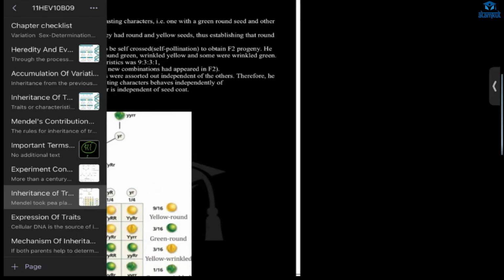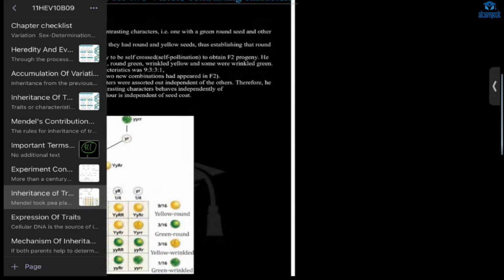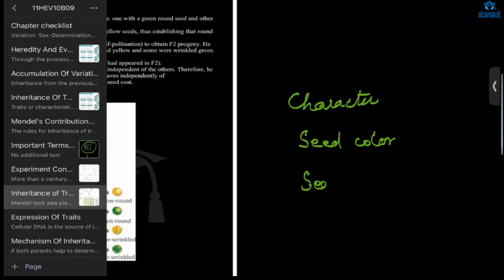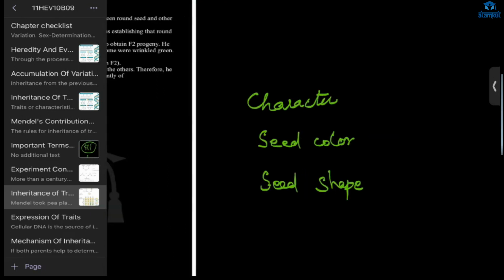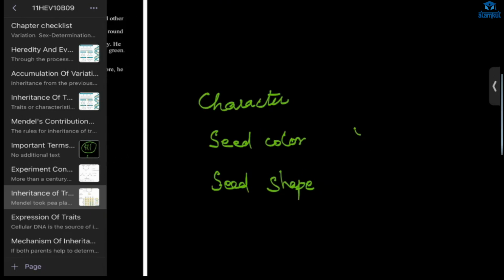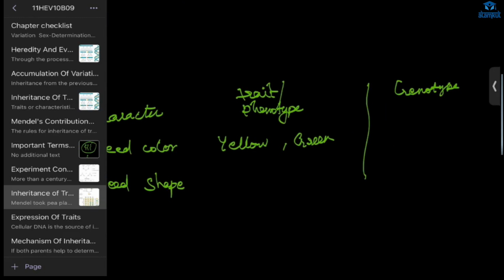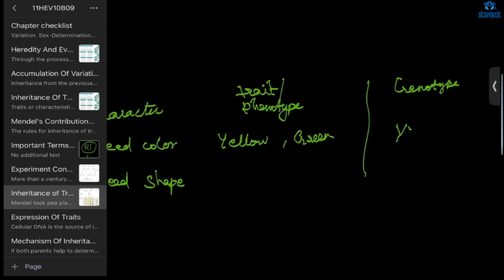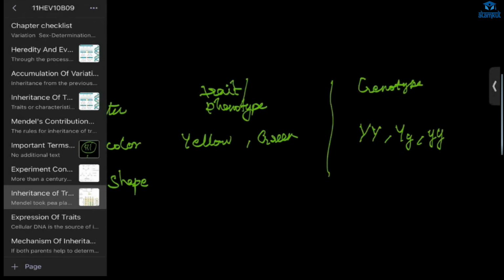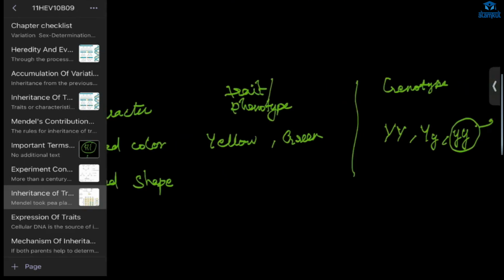First thing I have to write this here. Character: what did he choose? Seed color and seed shape. Seed color, it was yellow trait, or phenotype, or green. And genotype, it would be capital Y or small y. This small y, it is what? Green color. We see green color of the seed. Otherwise, we will be getting the yellow seed color.